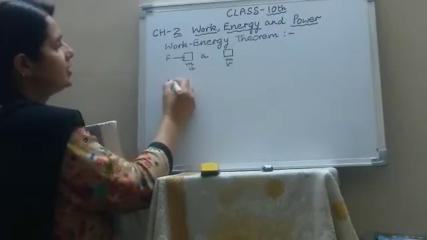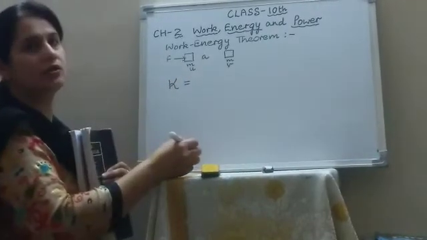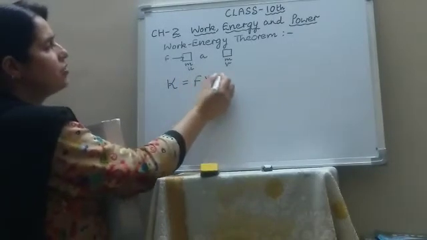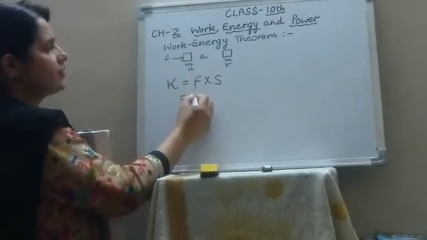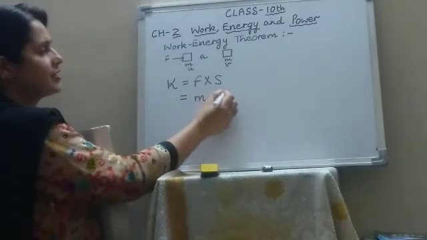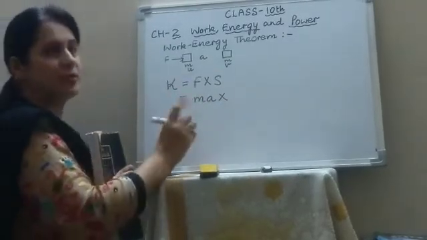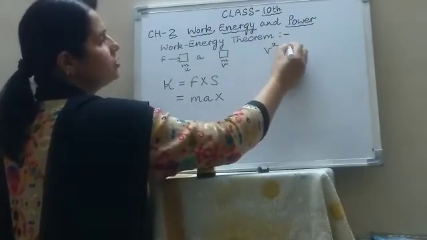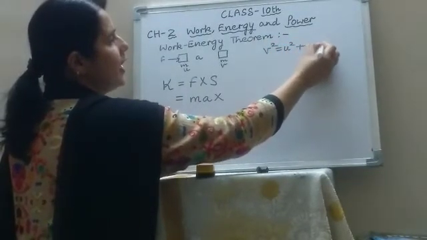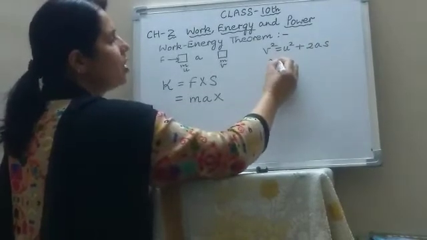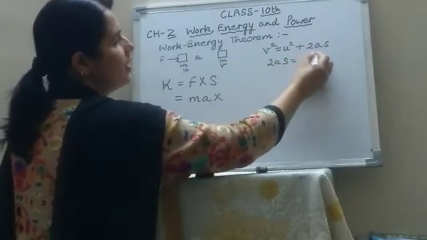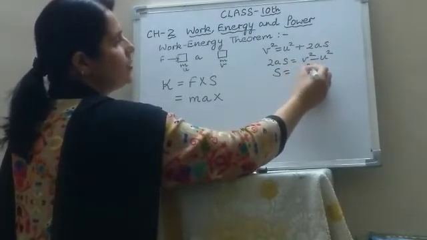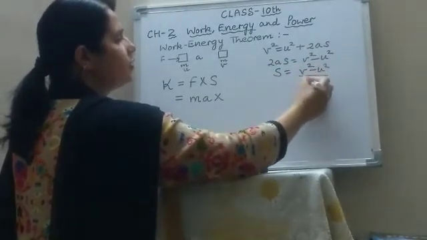So kinetic energy equals the work done on the body. And how will you measure the work done? F into S. Now force is given by the formula mass into acceleration. And how will you find the displacement of the body? By using the equation of motion: v square equals u square plus 2as. So 2as becomes v square minus u square, so s becomes v square minus u square upon 2a.